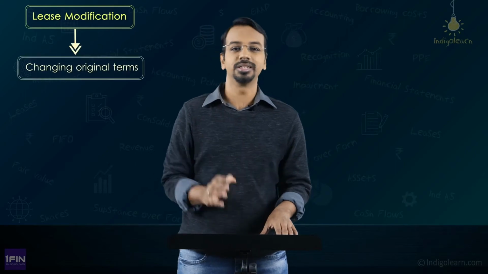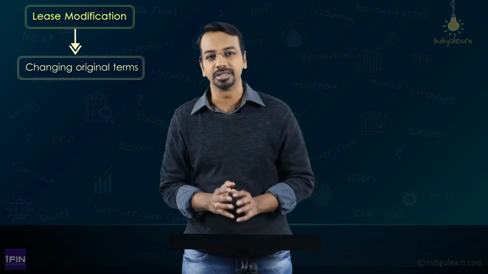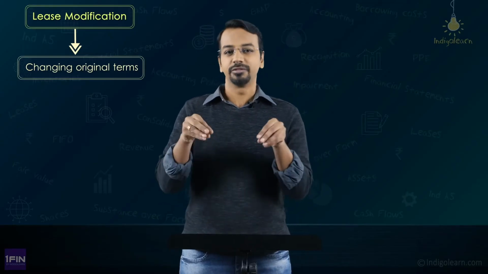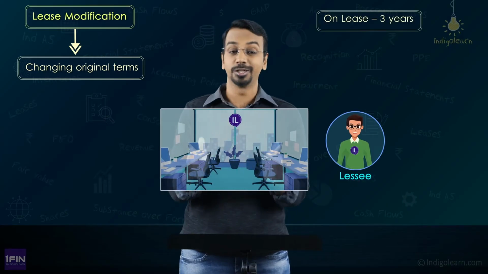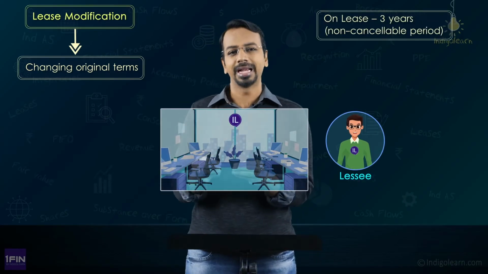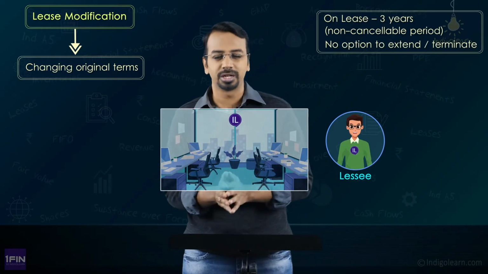Now, what is the meaning of lease modification? Lease modification is nothing but changing the terms and conditions of the lease. Originally you agreed something, now you are changing certain terms and conditions of the lease. Say for example, we took this particular premise on lease for a period of 3 years, right? So that 3 years was a non-cancelable period and there was no option to extend or terminate, nothing was mentioned. So we took it for a period of 3 years.